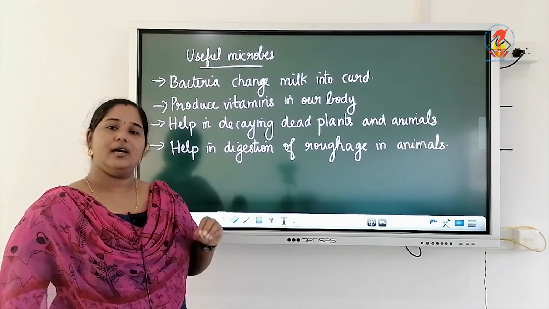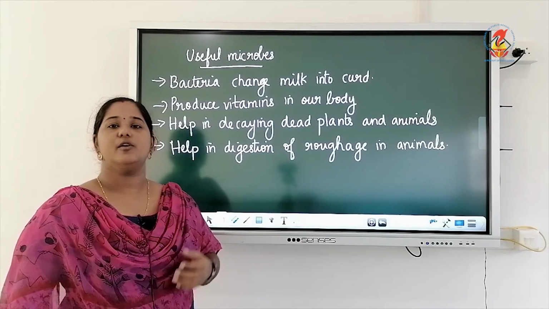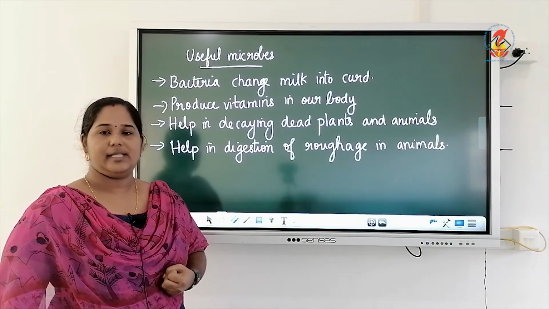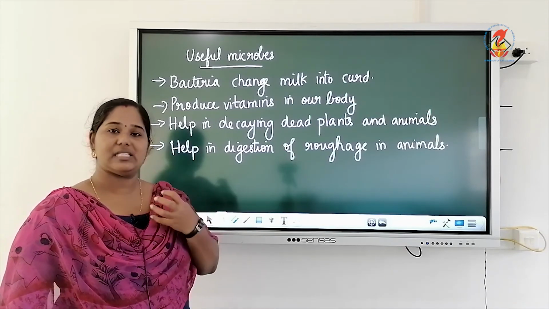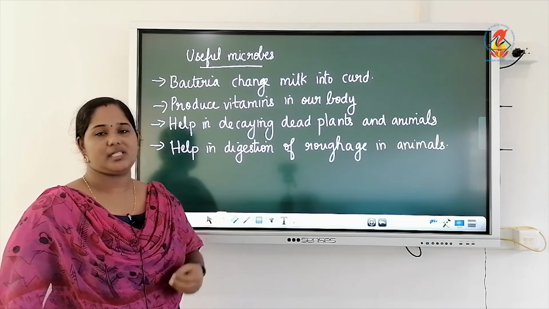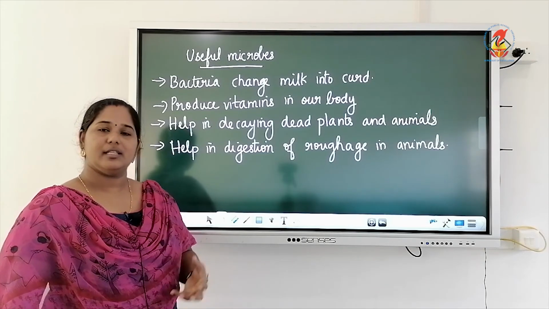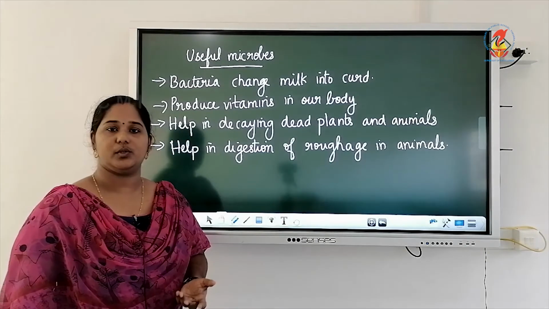In our body, our blood and mouth provide favorable conditions for certain microbes to grow. That is why we discussed in last class that bacteria grow faster in our mouth when the foodstuffs are stuck in the mouth, in between the teeth. That is because the favorable conditions for the growth of that bacteria is provided in our mouth.